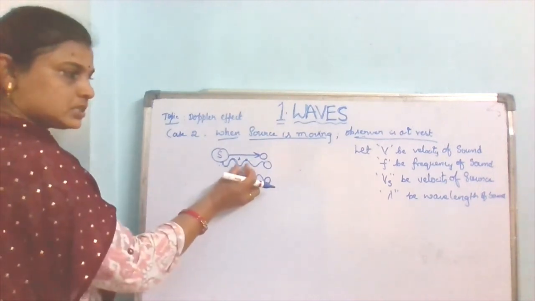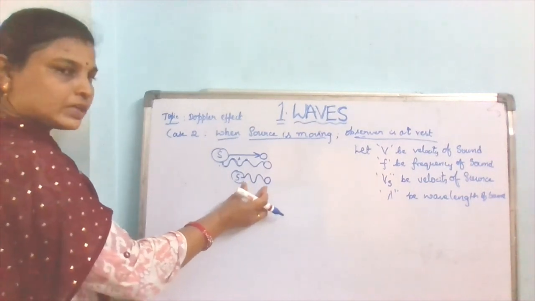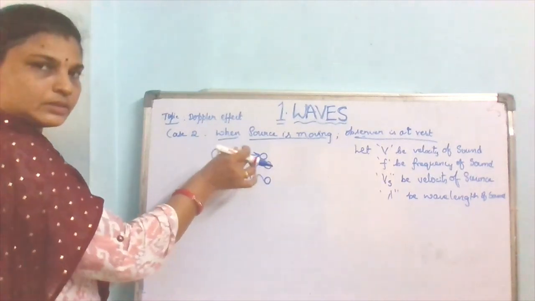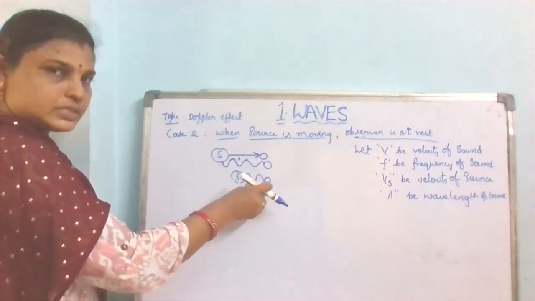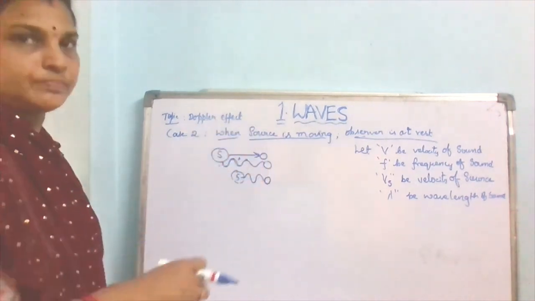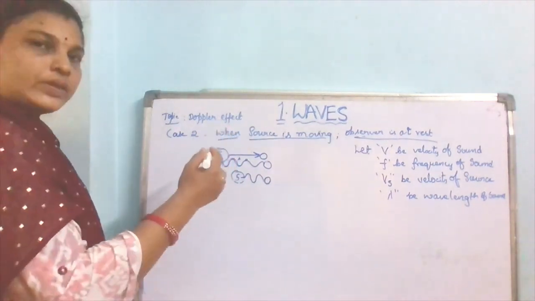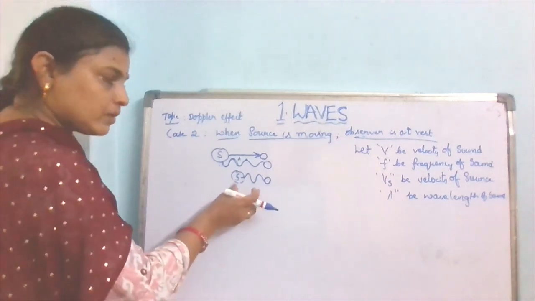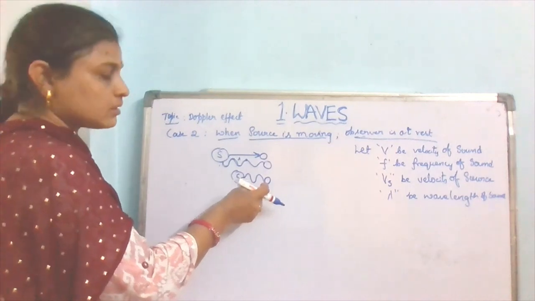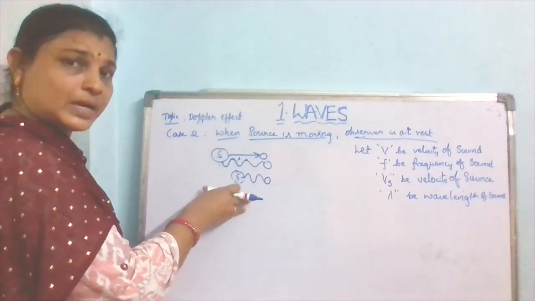So this much distance is affected between the source and the observer, and the distance is nothing but the wavelength. So we have to take how much the wavelength compressed. Here the wavelength will be changed. In the previous case, the wavelength does not change, but while the source is moving, as the distance is affected, the wavelength changes. In the previous case also the distance decreases, but there the observer is moving.